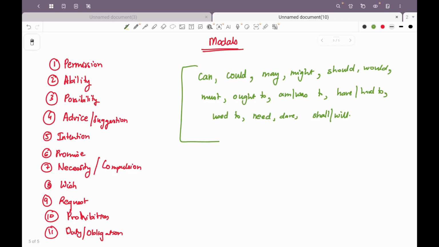It is also used to denote remote possibility. Might is used in case of in reference to a place.